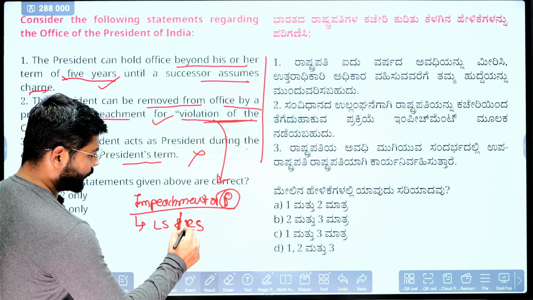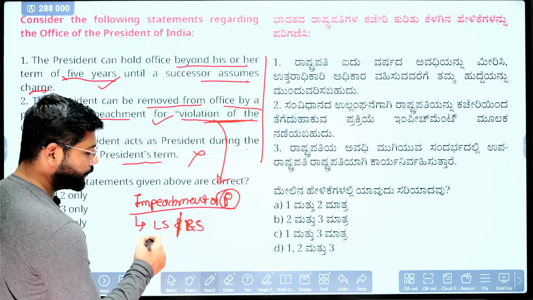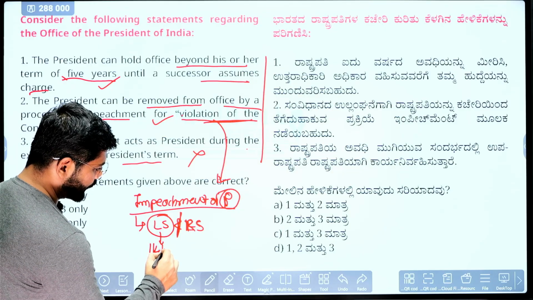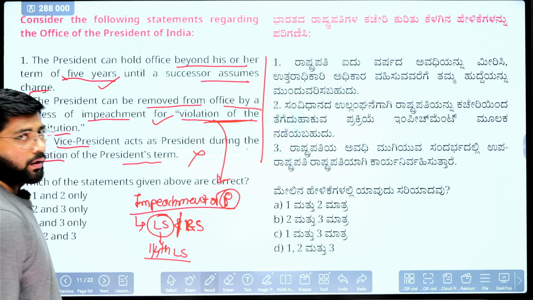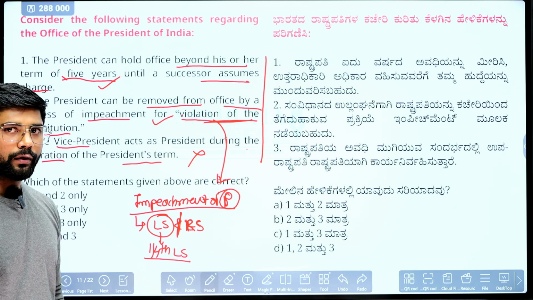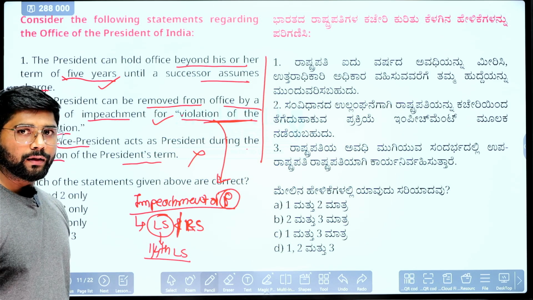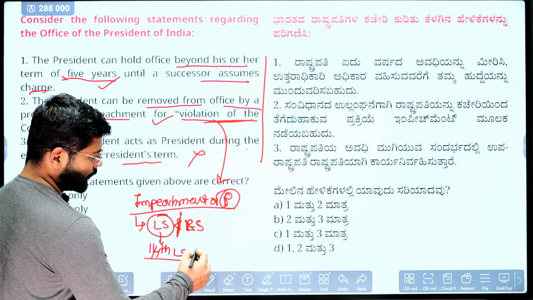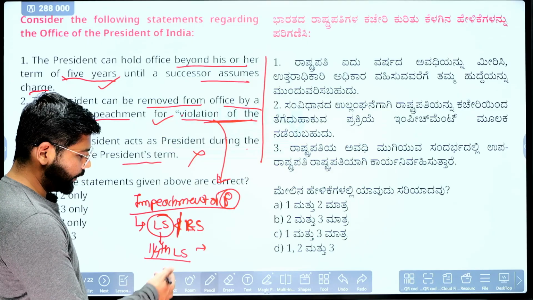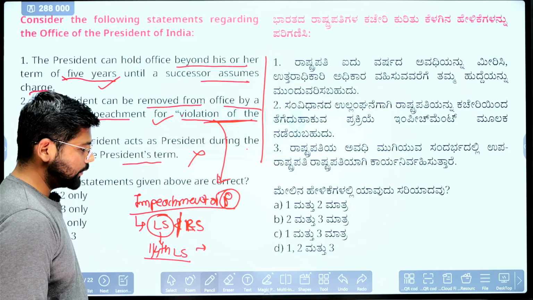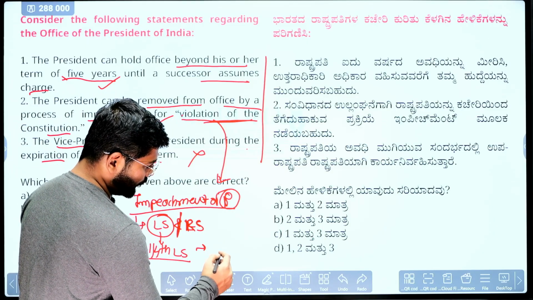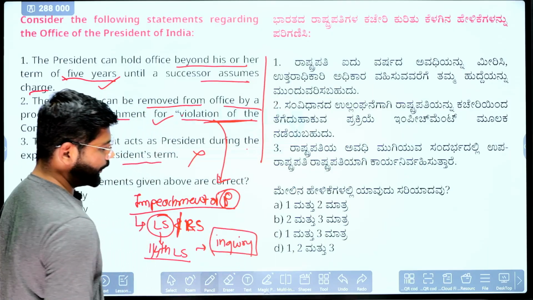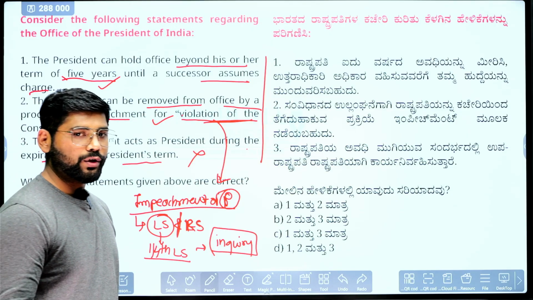But for initiating the process, what do you need to do? Suppose it is initiated in Lok Sabha, then 1/4 of the members of Lok Sabha must sign that particular impeachment charge, and only then will it be considered. The next step, after 1/4 of the members of Lok Sabha sign the impeachment motion, is that the proceeding or inquiry will be held. This inquiry is held in Lok Sabha because the charges were initiated in Lok Sabha.